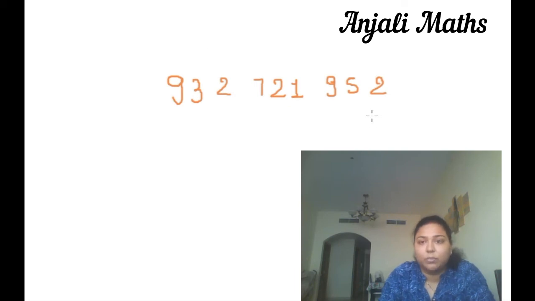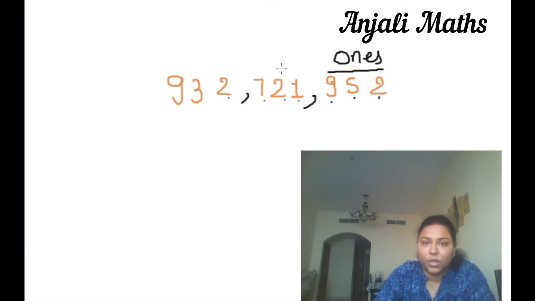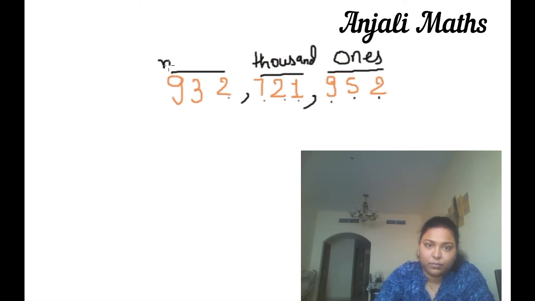This is the example 932721952. Again we will start to divide this number by commas after every 3 digits. 1 2 3 comma 1 2 3 comma 1 2 3. First this is ones, this is 1000 and this is million. After a few practice you will not require this to write.